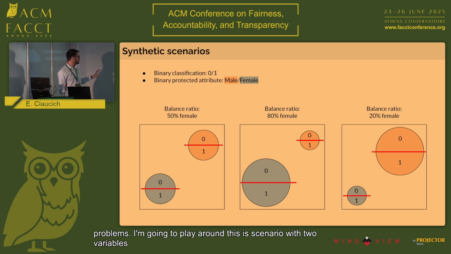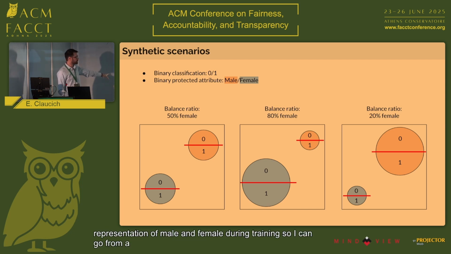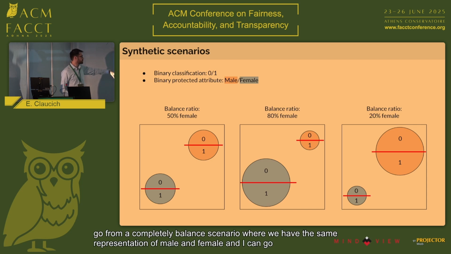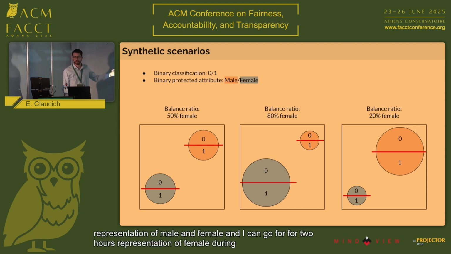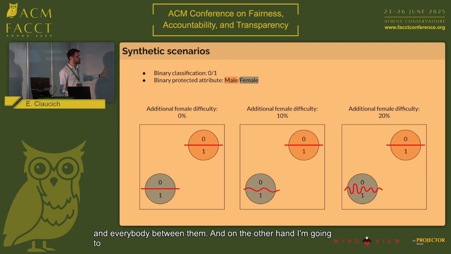On the one hand, we have a balance ratio, the representation of male and female during training. I can go from a completely balanced scenario where we have the same representation of male and female, to an overrepresentation of female during training or an overrepresentation of male, and every value in between. On the other hand, I'm going to play around with a variable that is some additional female difficulty that I'm going to add.